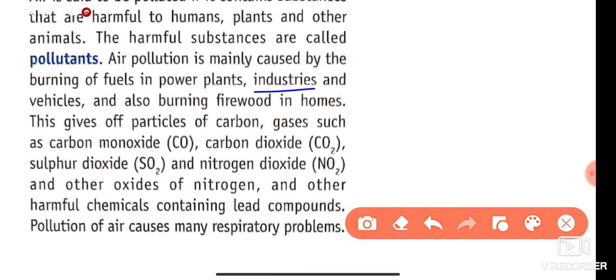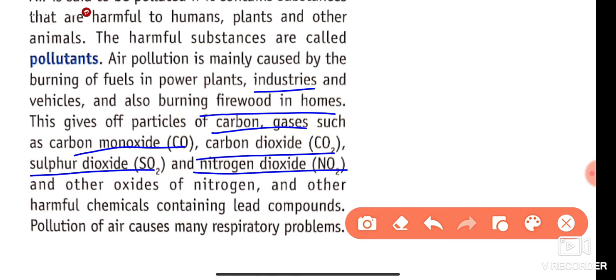The exhaust released by factories creates air pollution, vehicle exhaust also creates air pollution, and burning firewood at homes also creates air pollution. This gives off particles of carbon and gases such as carbon monoxide, carbon dioxide, sulfur dioxide and other nitrogen oxides. So these are the major pollutants of air. Remember that carbon monoxide, carbon dioxide, sulfur dioxide, nitrogen dioxide and oxides of nitrogen are the main components of air pollution.